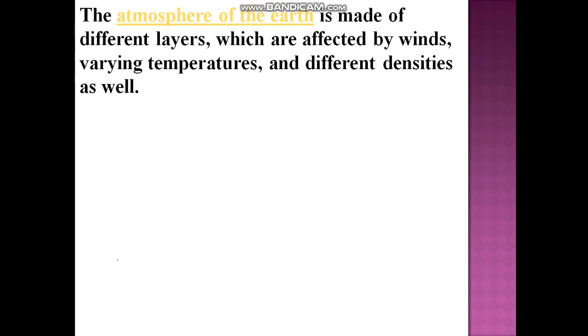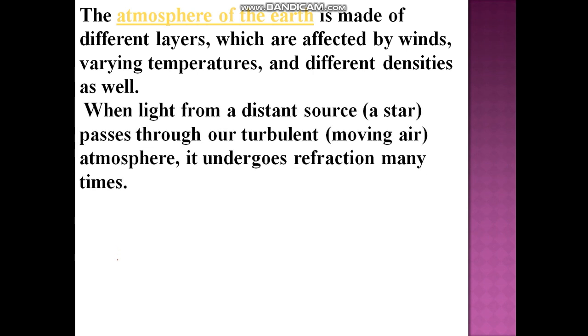Now, the atmosphere of the earth is made up of different layers, which you already know, which are affected by winds, varying temperatures and different densities as well. When light from a distant source, let's say a star, passes through a turbulent, what do we mean by turbulent?